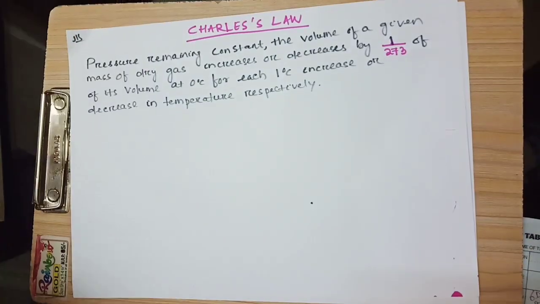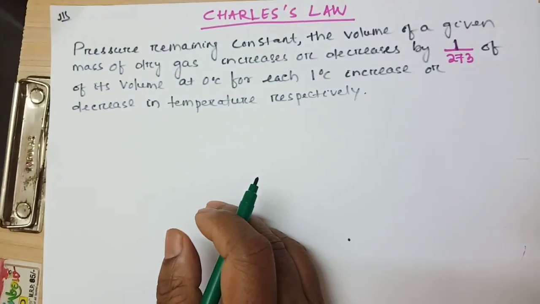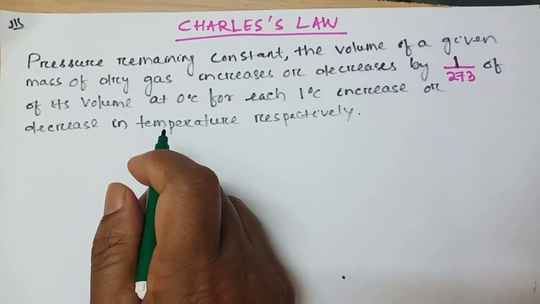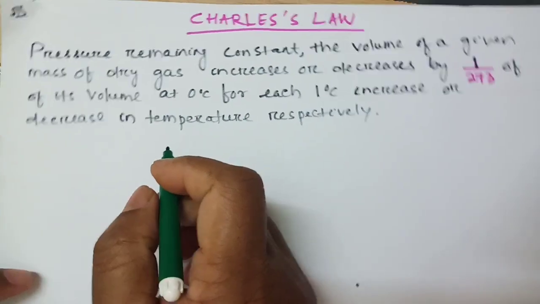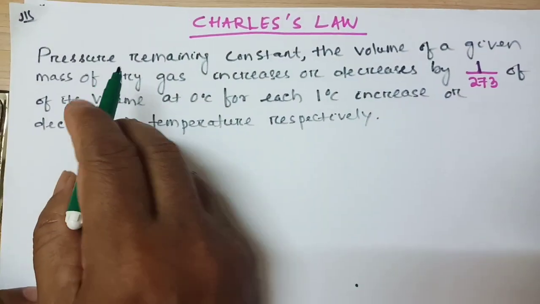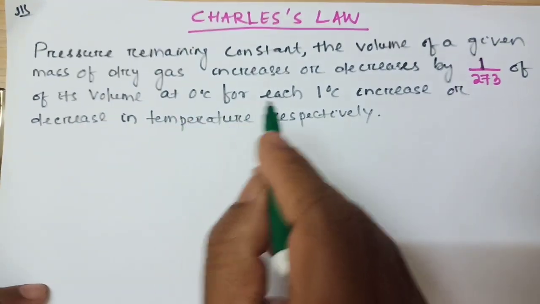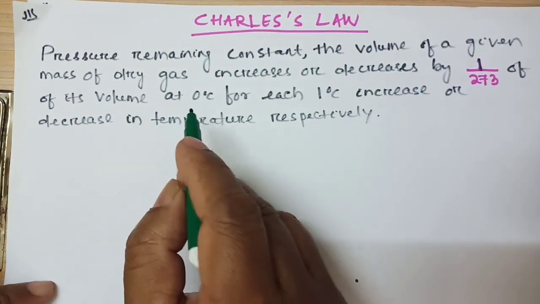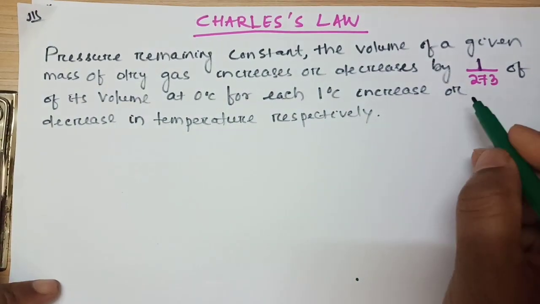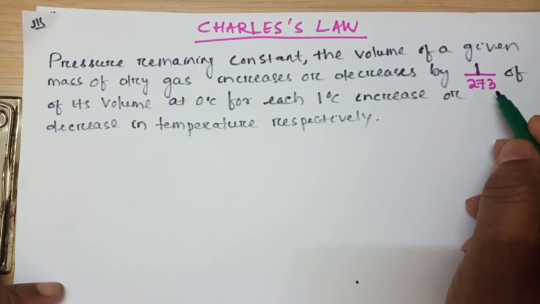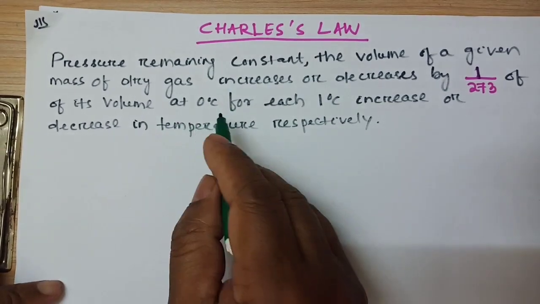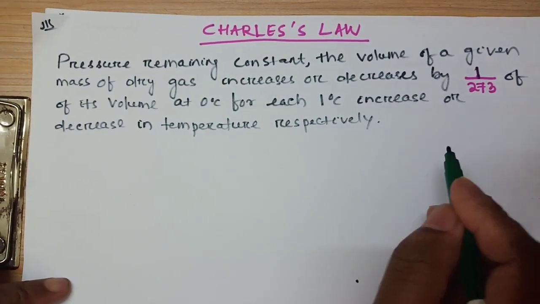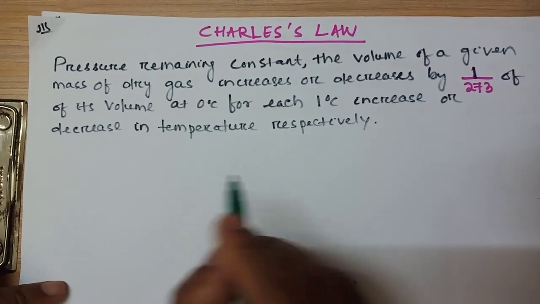So now come to Charles' law. Charles' law, the relationship between volume and temperature. So what happens? Charles' law states that, the pressure remaining constant, the volume of a given mass of dry gas increases or decreases by 1/273 of its volume at 0 degree Celsius for each 1 degree Celsius increase or decrease in temperature respectively.